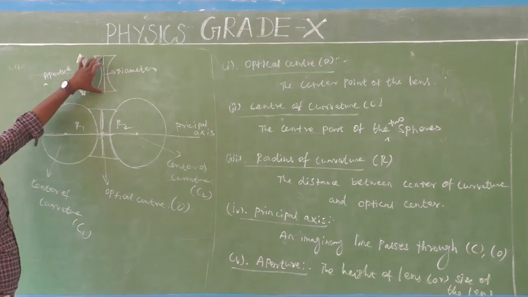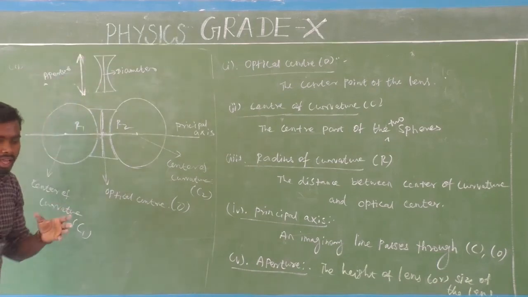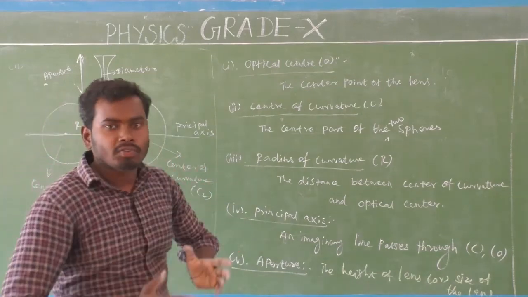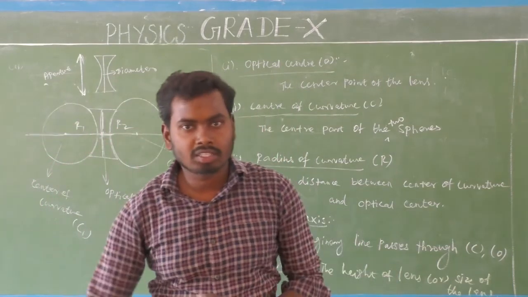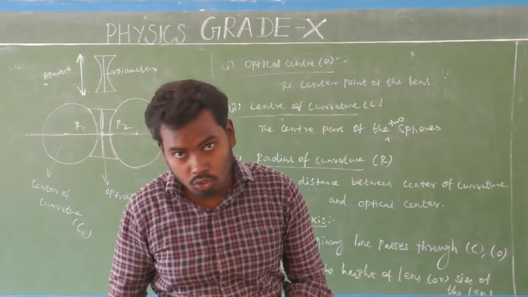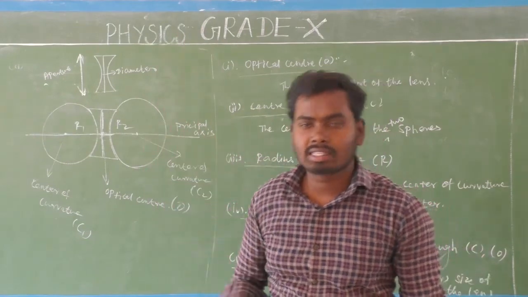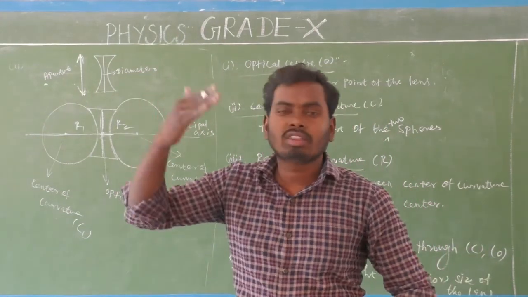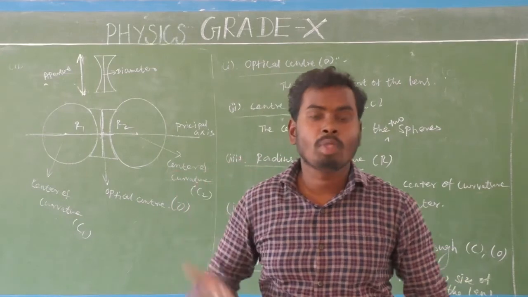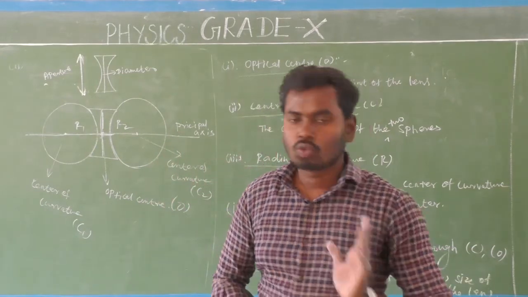Concave lens diameter. Is it? So here the diameter is equal to the distance. So we can say the height of the lens, that is aperture, or otherwise we can say the size of the lens, that is also aperture, or otherwise we can say the diameter of the lens, that is also aperture. So both explanations mean the same. You don't get confused. Isn't it? It's very simple.